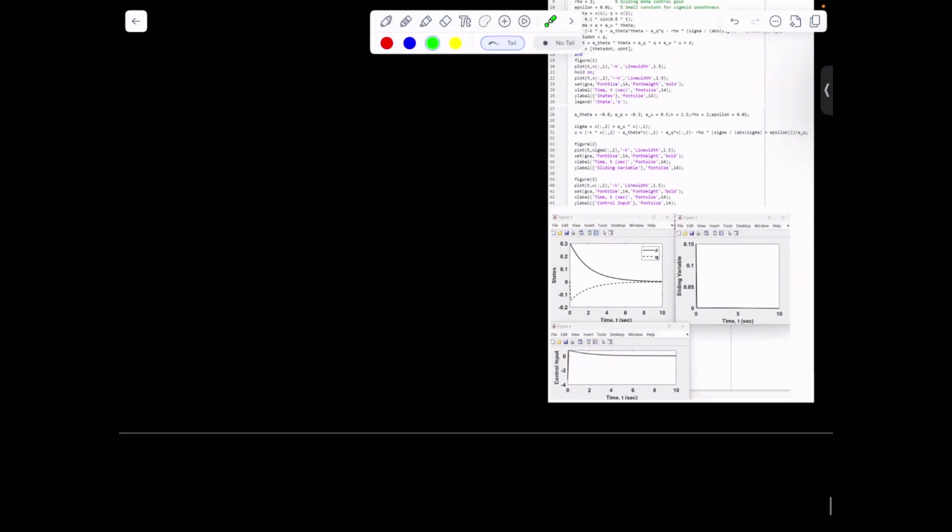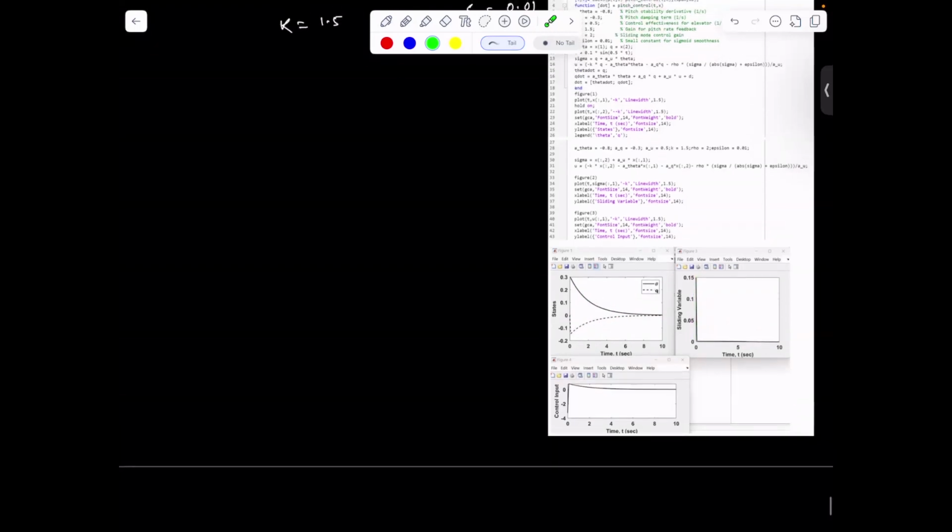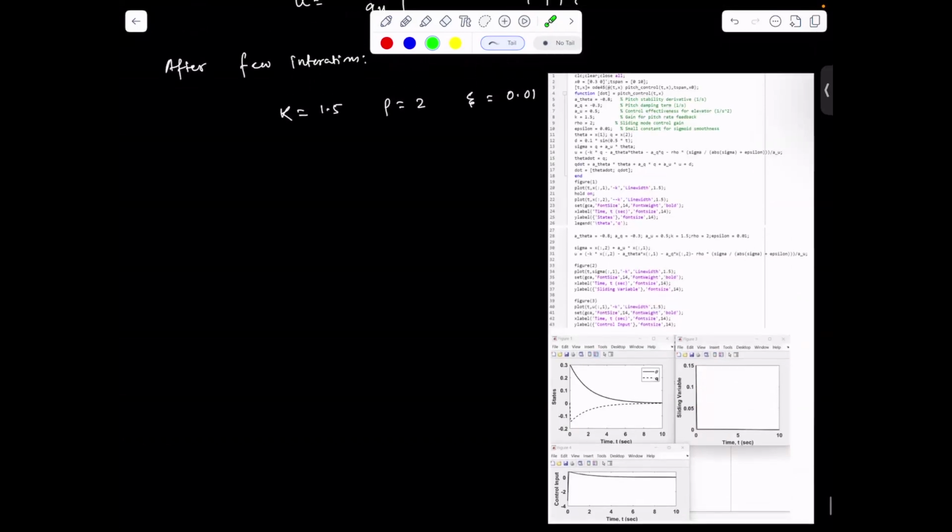And also from the response of states, this is the response for Q, this is for theta, and you can see that over time the system is finally stabilized. And this is the sliding variable that you have chosen here. So this is how we can design the control algorithm for these longitudinal motions.